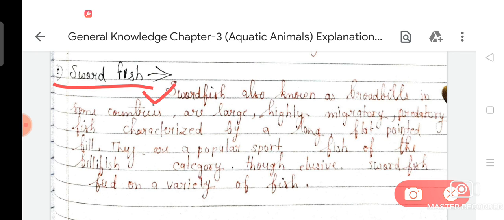So dear student, now I am going to give you a homework assignment. You have to make a short note about these aquatic animals.